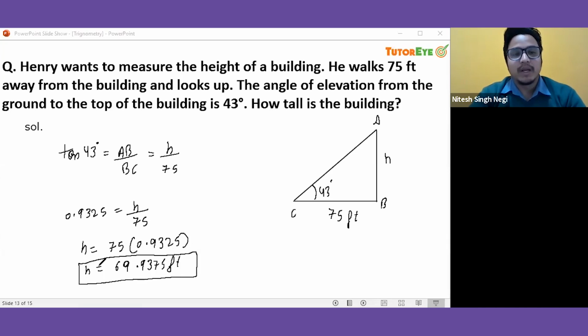And that's how we can solve all the questions in trigonometry. We just have to take care about the angle and the sides, and we can solve all questions. So just let me know if you have any doubt in this question or any doubt in the previous questions which we have done. If you have any doubts, I'm opening the doubt session for you. Any doubt in any kind of topic?